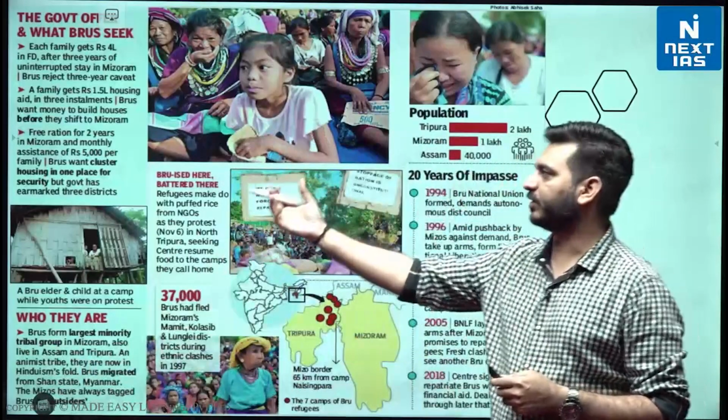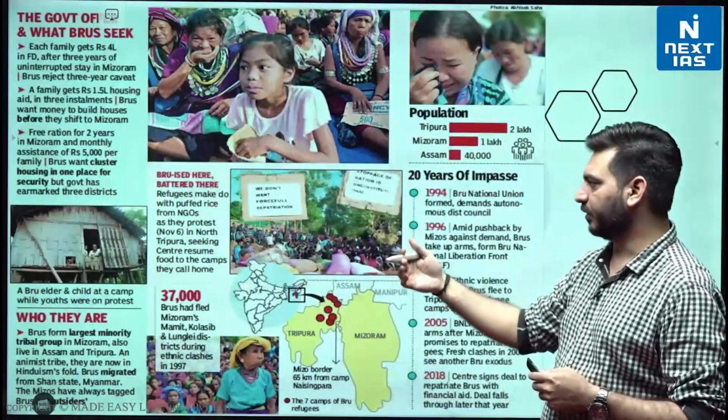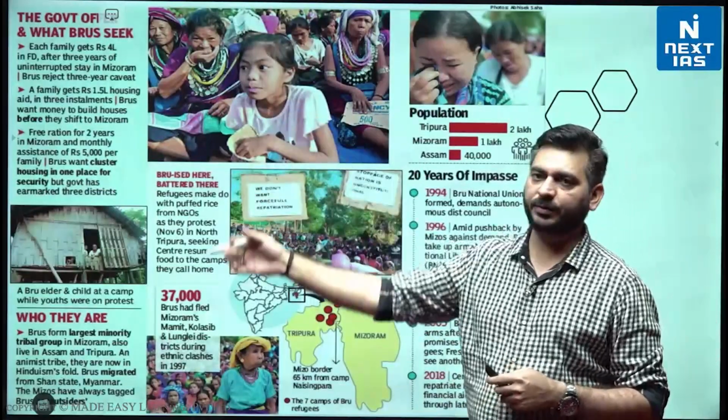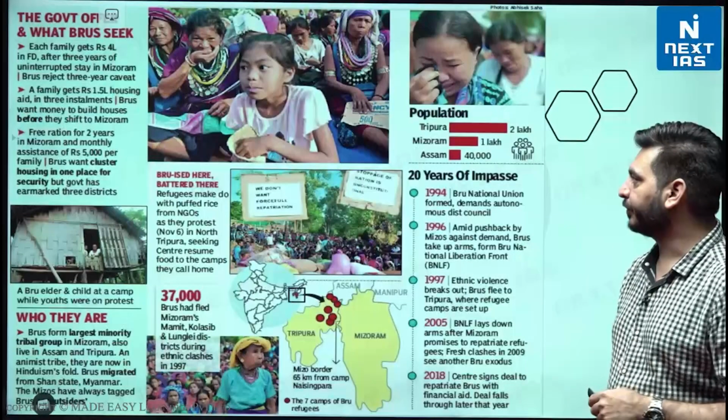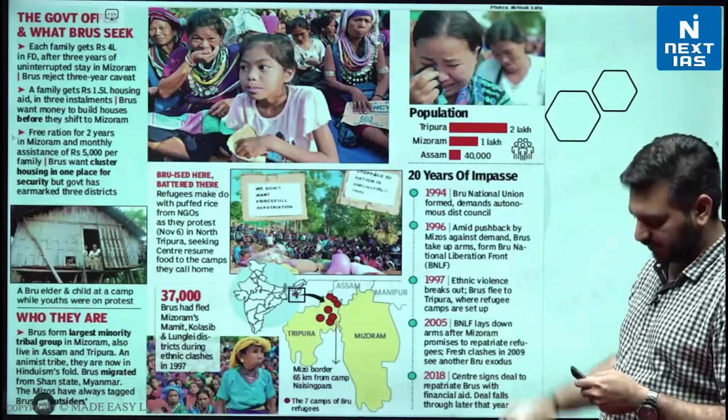So here they have been given a lot of provisions, money has been given, FDs have been made. You can go through these in case there is a probability of a question in prelims with respect to what has been there in the outcome of that accord, right? They are most numerous in Tripura, then followed by Mizoram and then Assam.